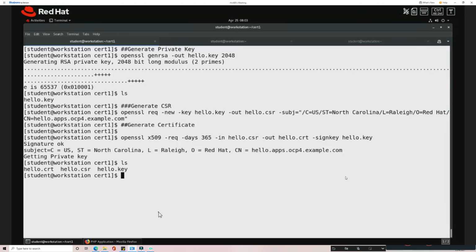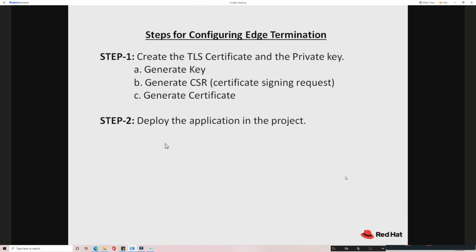Now I have everything in place to create the secure route. This time I'm going to deploy the application. Because the application is independent of this information, previously I had to place that information inside the application. Now there is nothing required, no need to create a secret, and we can directly place this information inside the route itself.